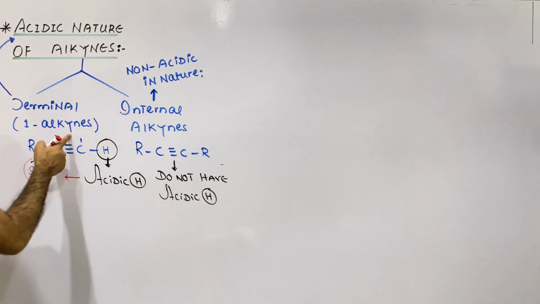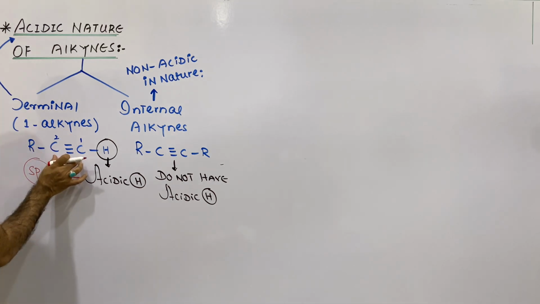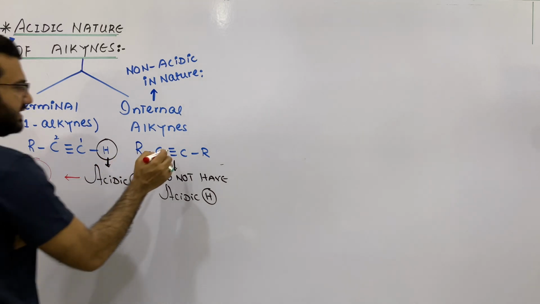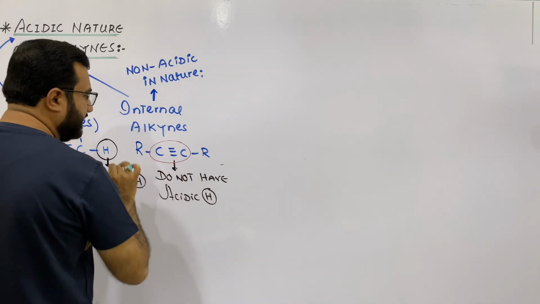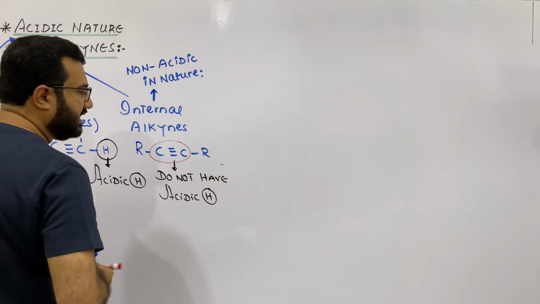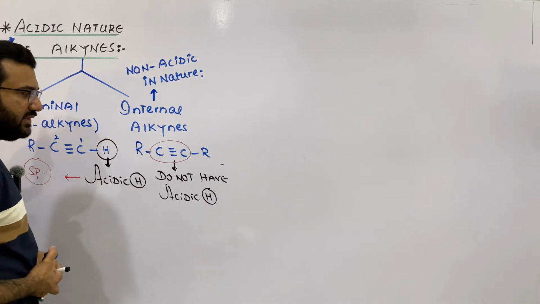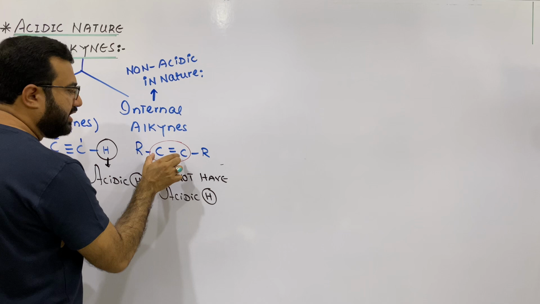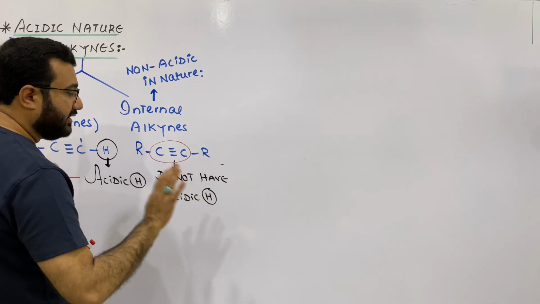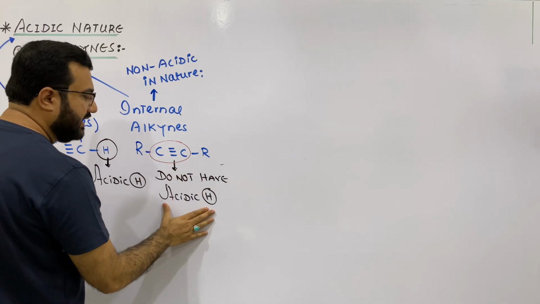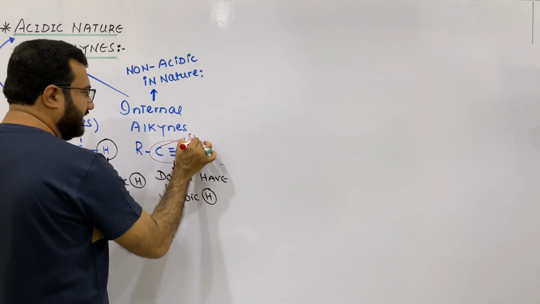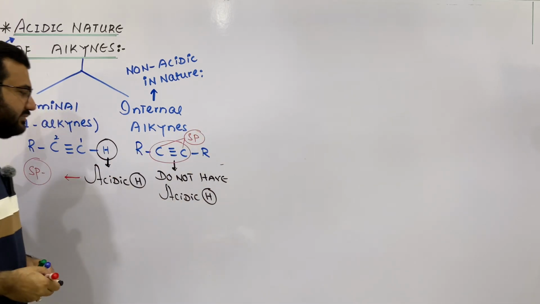In case of terminal alkynes, when the triple bond is at the terminal, there will be one acidic hydrogen. But in case of internal alkynes, both these carbons do not have any hydrogen atom. So the triple bonded carbons do not have any hydrogen, so they do not have any acidic hydrogen, because these triple bonded carbons are the sp hybridized carbons.